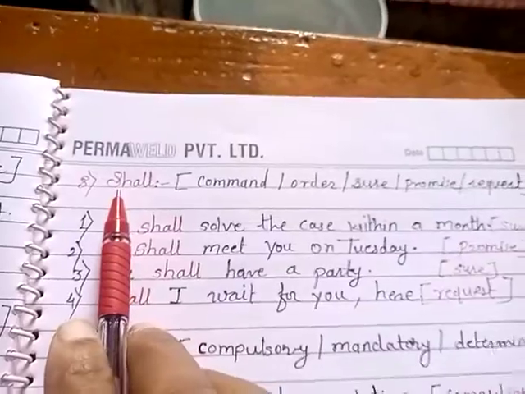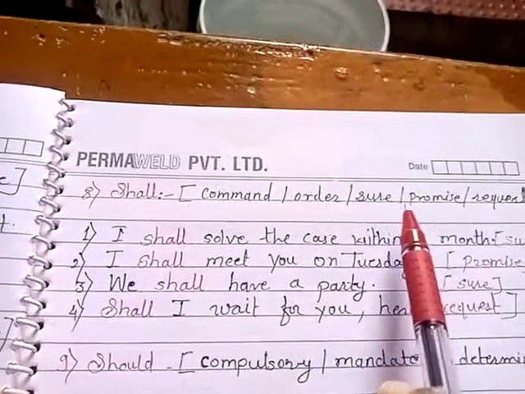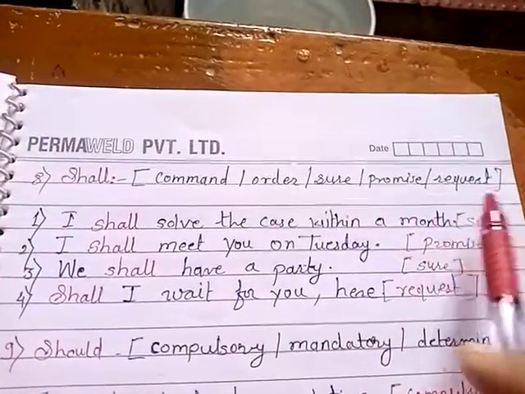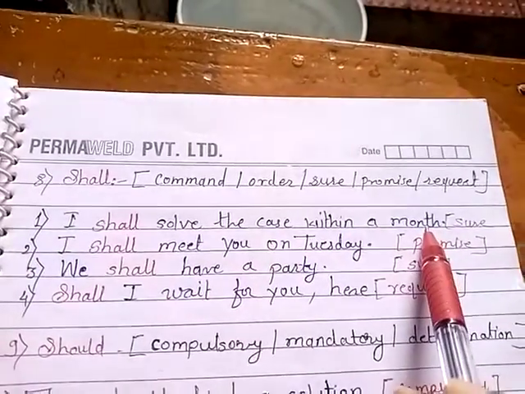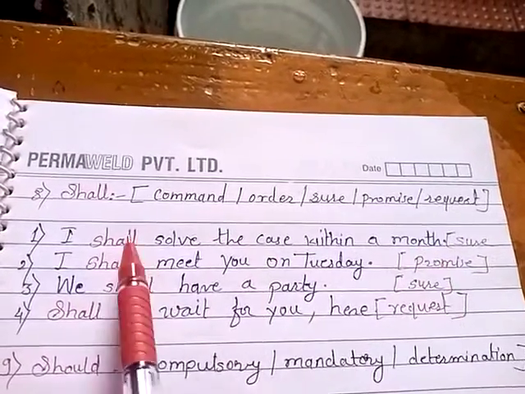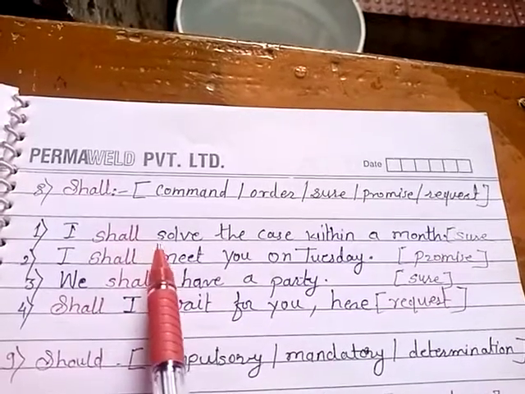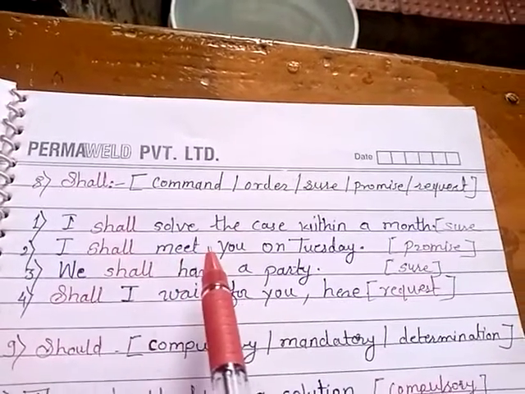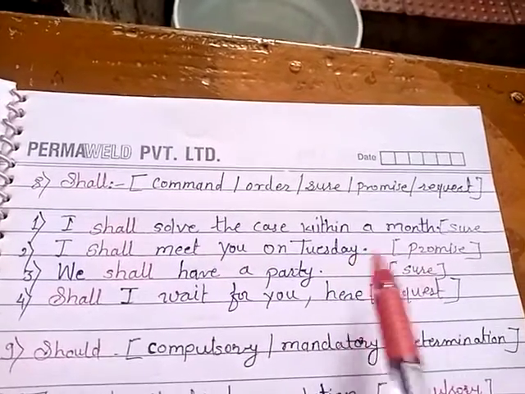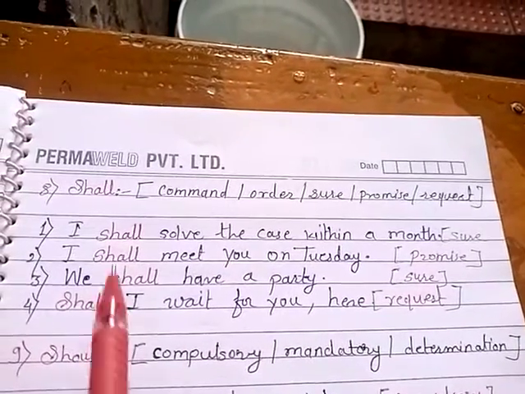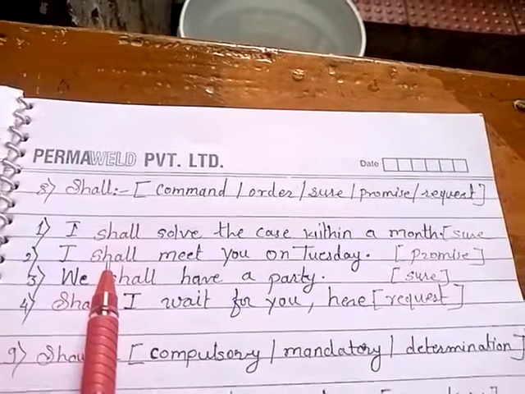Next, shall. It is used for command, order, sureness, promise, request. See the example. I shall solve the case within a minute. So, it shows sureness in this sentence. I shall meet you on Tuesday. It's a promise. Shall is used to show the promise.